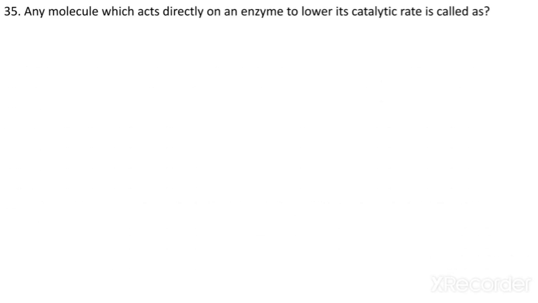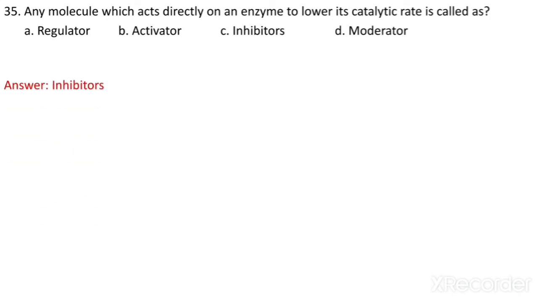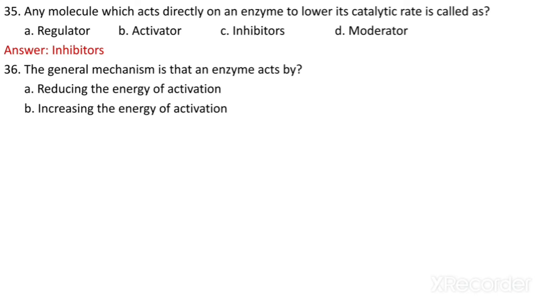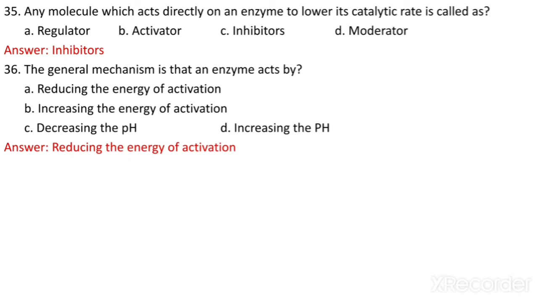A molecule which acts directly on an enzyme to lower its catalytic rate is called what? Regulator, activator, inhibitor, modulator. It is called an inhibitor. The general mechanism is that an enzyme acts by what? Reducing the energy of activation, increasing the energy of activation, decreasing the pH, or increasing the pH. Whenever the enzyme substrate reaction is happening, the enzyme reduces the energy of activation, and then the enzyme substrate reaction will happen and a product will form.